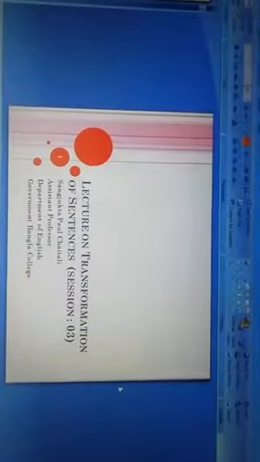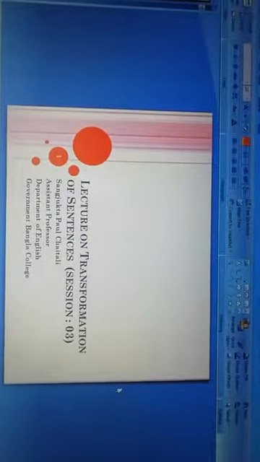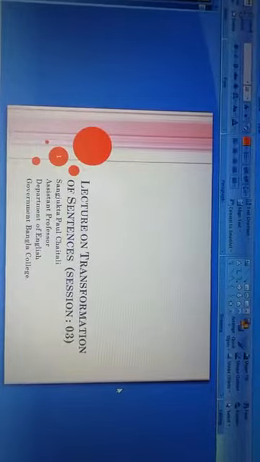I am Shongjukta Pal Choitali, Assistant Professor, Department of English, Government Bangla College, Dhaka. Now, let us start our session. Our today's topic is transformation of sentences.